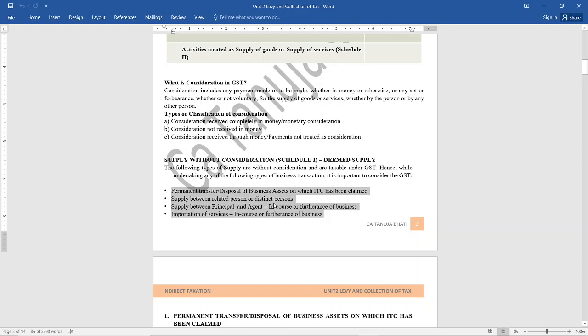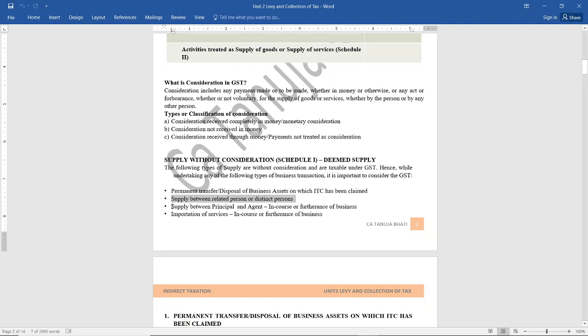Next, supply between related person or distinct person. We know what is related person, we know what is distinct person. Related person may be members of the same family, directors of the same company, officers of the same company, legally recognized partners. And distinct person means the same person having different businesses in different states under the same PAN. So he will be having different GST registration numbers, so they become distinct persons. So if there is any supply between a related or distinct person which is without consideration, yet it is going to be treated as supply under GST and GST is going to be levied.